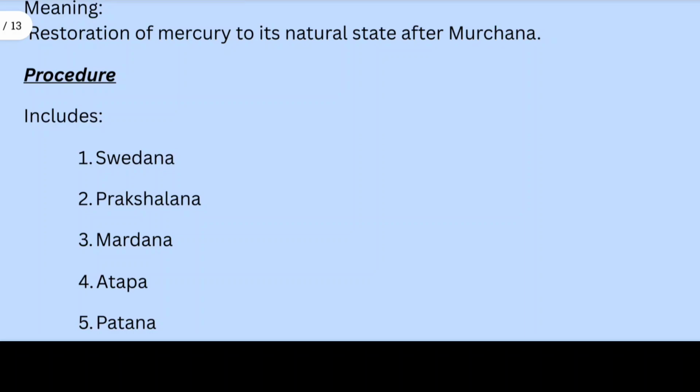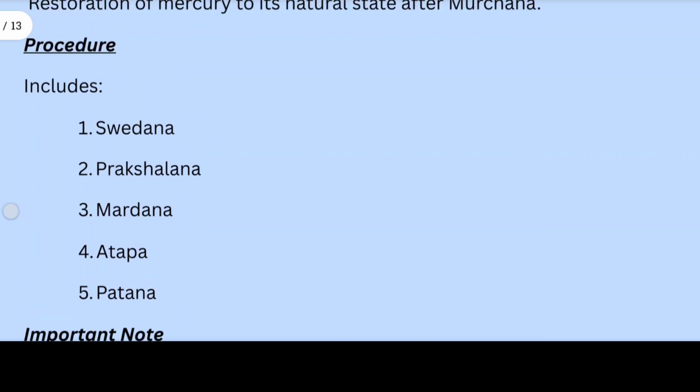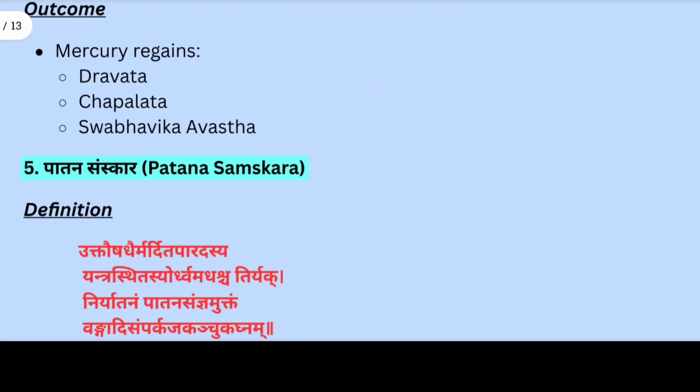This demonstrates the extraordinary pharmacological wisdom of Rasashastra. Mercury is first subdued, detoxified, transformed, and then carefully revived to its purified form. The procedure in Utthapan includes Swedan, Prakshalan, Mardan, Atap and Patan. Maximum loss of mercury occurs here, therefore this stage requires immense pharmaceutical skill. Outcome is here mercury regains dravatva, chapalatva and swabhavik avastha, meaning its natural form.